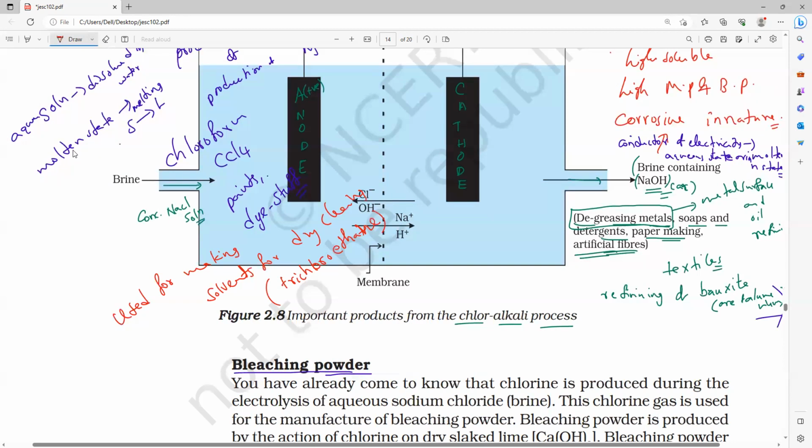Trichloroethane. Write it. So these are the many uses of chlorine gas we have. Anything they can ask you in the exam. You have to be ready for that.